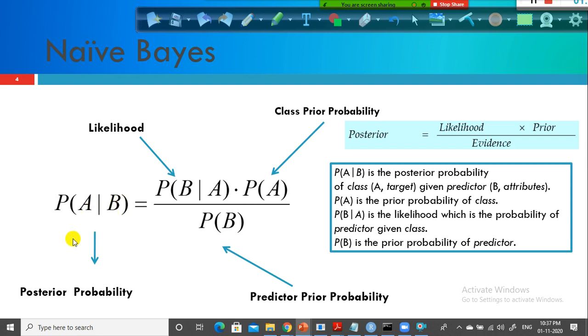This is called posterior. We need to find out the posterior probability. And on the right side of the equation, probability of B given A into probability of A divided by probability of B. The denominator we call the predictor prior probability. In the numerator, this is called likelihood, this is called class prior probability, okay? In simple terms, posterior equals likelihood into prior divided by evidence.